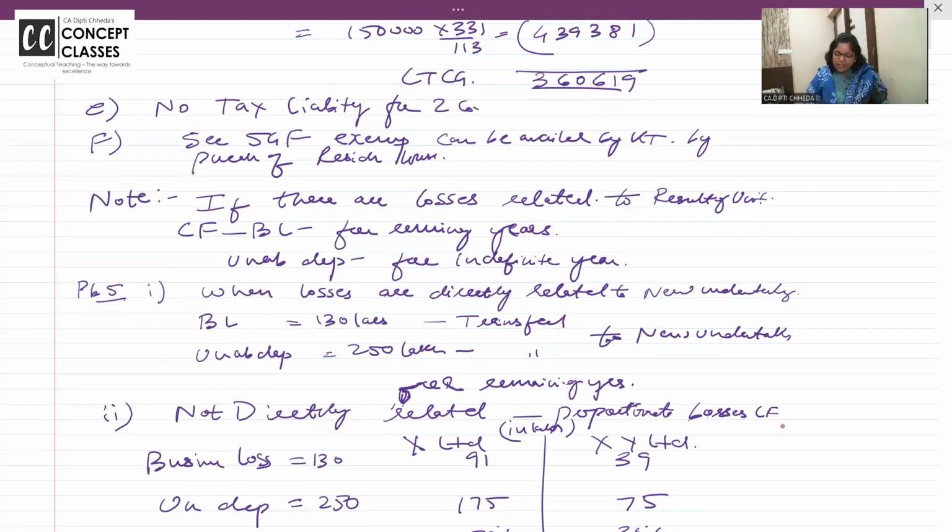If there are losses related to the resulting company, you know what is the resulting company? Split होके जो नई company बनाई है. Then carry forward the loss for the remaining years: business loss, resulting company. Unabsorbed depreciation, indefinite period. But when the losses are directly related to the new undertaking, 130 lakhs and 250 lakhs, तो ये कौन carry forward करेगा? The new undertaking, जो resulting company बनी है, say 3 years are over, then for the remaining 5 years.